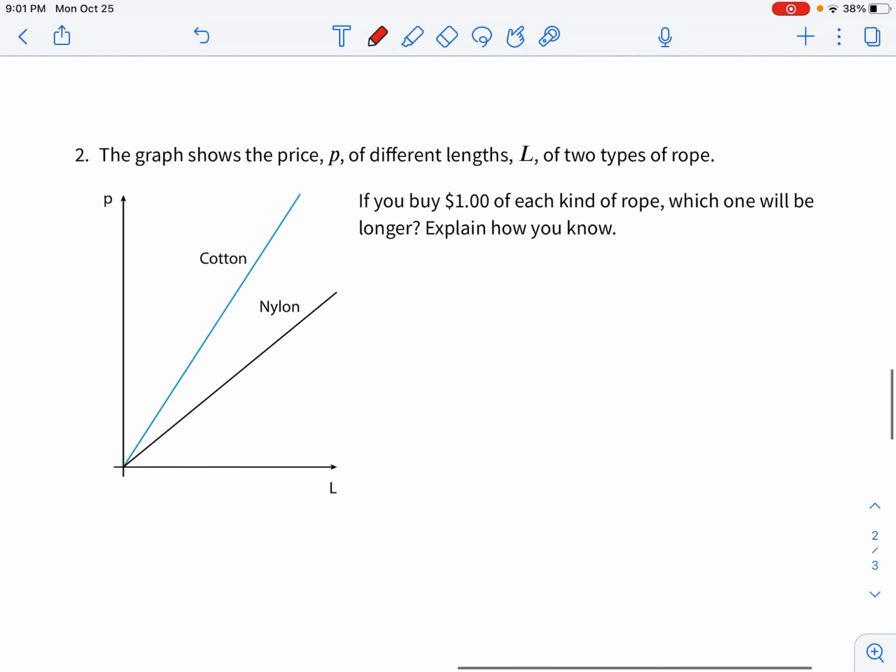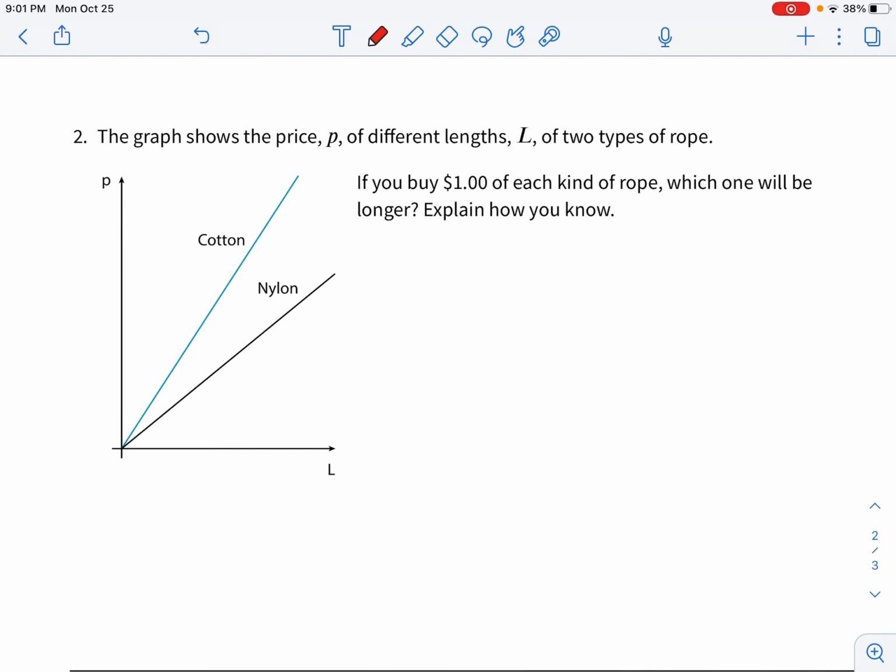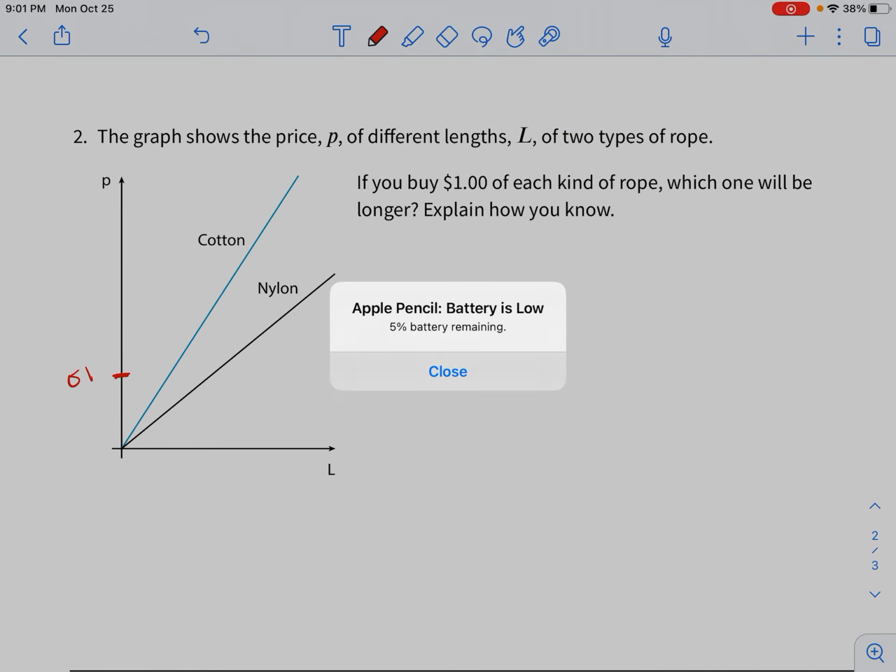Okay, the next graph, it says the graph shows the price P of different lengths, L, of two types of rope. If you buy $1 of each kind of rope, which one will be longer? Okay, so let's just say right here is $1.